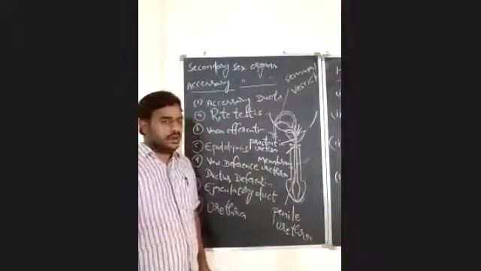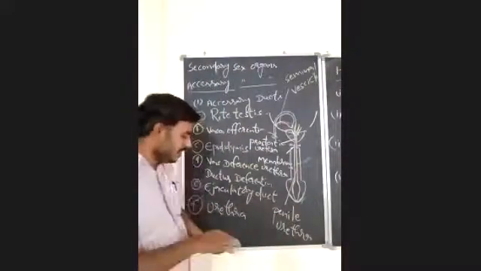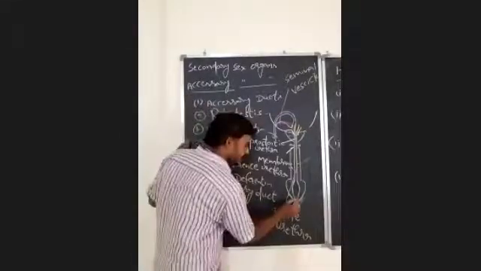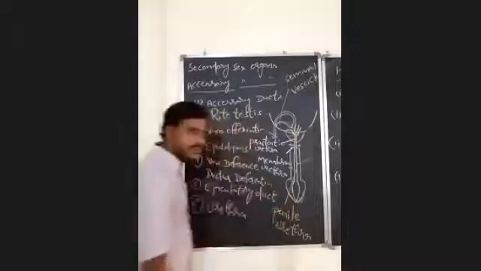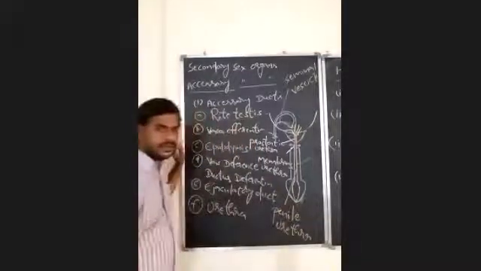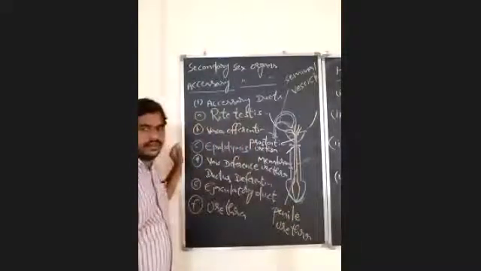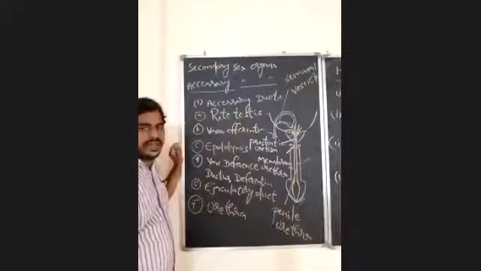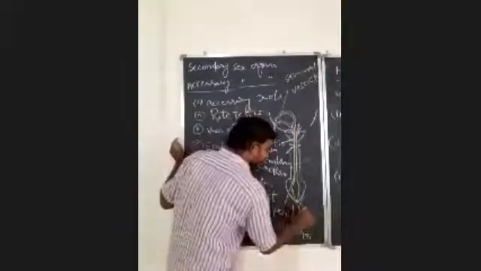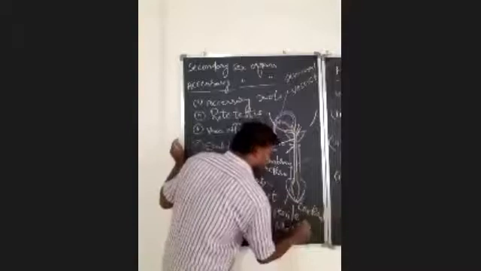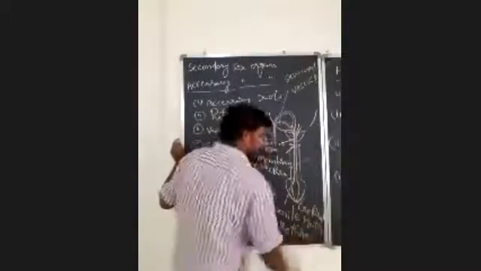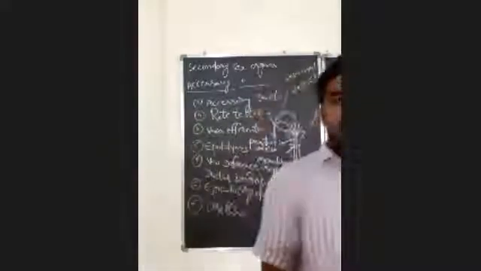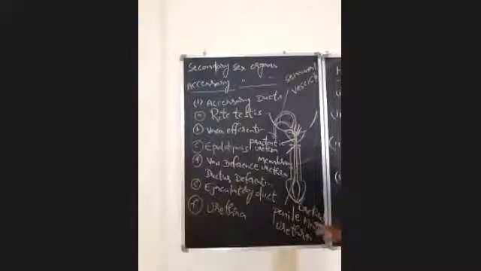Right. Now, one more thing you should remember: this urethra opens out at its terminal part. There is an opening, that is the urethral meatus, or urethral orifice.